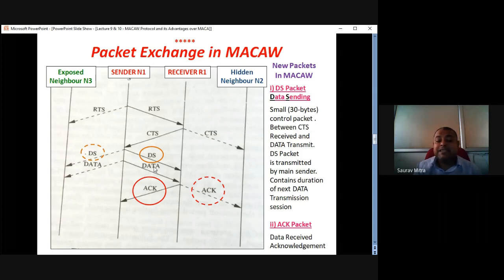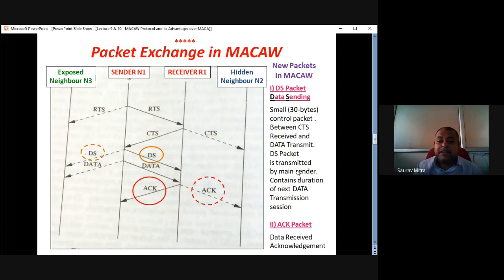So the data packet cannot be sent just like that. First, a lot of introductory packets have to be exchanged. Communication has to be established between N1 and R1. When that is done, only then can the data packet be exchanged. So first RTS, CTS, DS, and then the data packet. So between the CTS received at N1 and the data transmitted from N1 to R1, the DS packet is sent from the sender to the receiver.